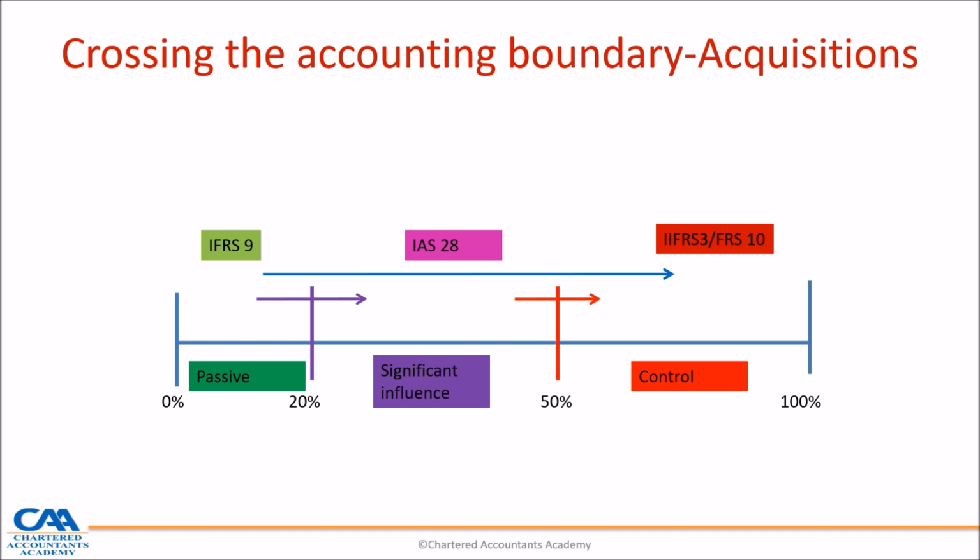Or the acquirer may have an associate, which is less than 50%, and buy a little bit more, which gives them control greater than 50%. Step acquisition also happens when a financial instrument is moved from that accounting boundary to an associate, which is moving from 15% to 25%.